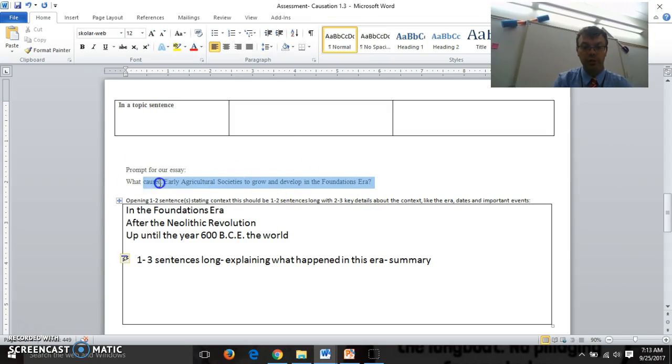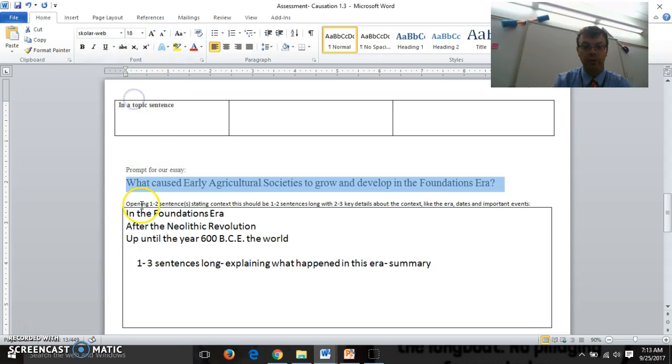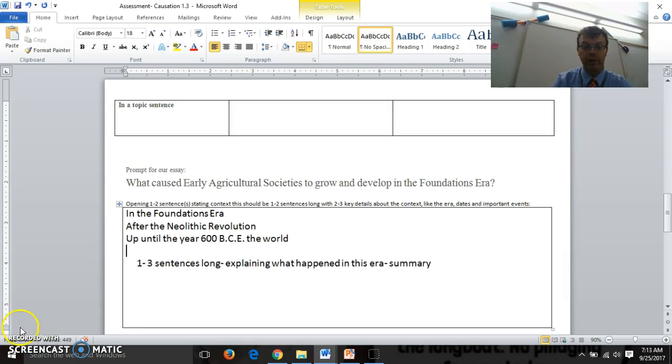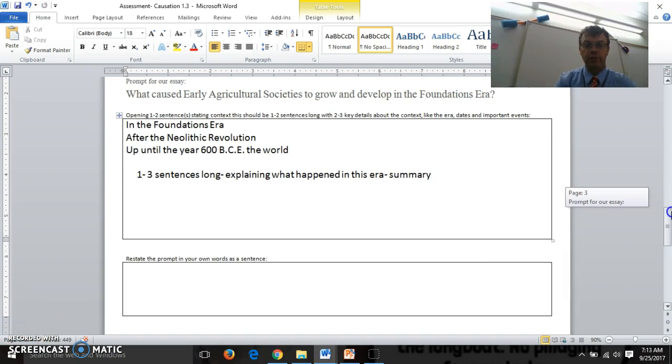What caused early agricultural societies to grow and develop in the Foundations era? You need to turn this into a regular sentence and write it here. Something like, there were many causes of early agricultural societies to grow in the Foundations era.